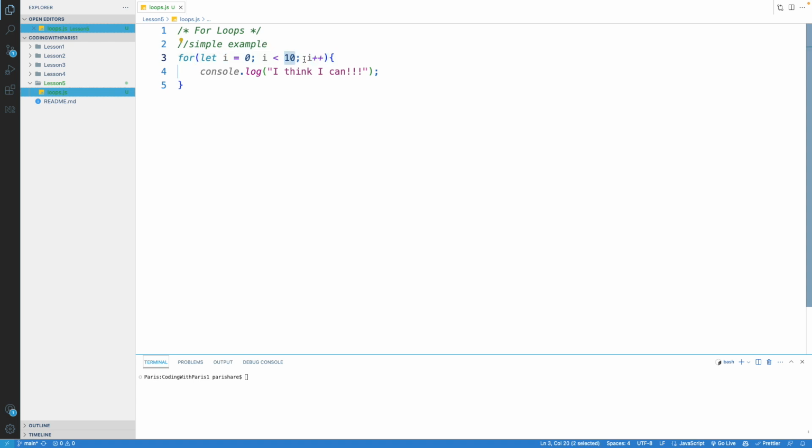And then we have a semicolon here kind of separating that. And then finally, we say we want this i, after every time incrementing the count, to go up by 1. I can also do i plus 1, which means the same thing, but this is kind of a shortcut way of saying just add 1 to i.